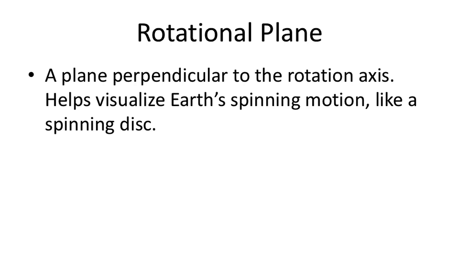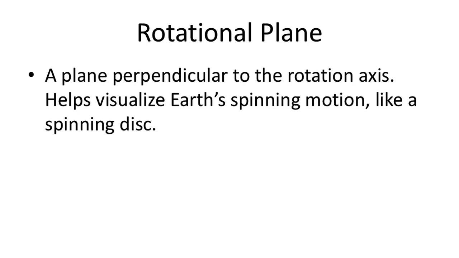Rotation axis. The rotation axis is an imaginary line that passes through the North Pole and South Pole of the Earth. Earth rotates around this axis once every 24 hours, leading to the occurrence of day and night. This axis is tilted at an angle of 23.5 degrees with respect to a line perpendicular to the plane of Earth's orbit, the orbital axis. This tilt is not only responsible for daily rotation but also plays a crucial role in the creation of seasons when combined with Earth's revolution around the Sun.